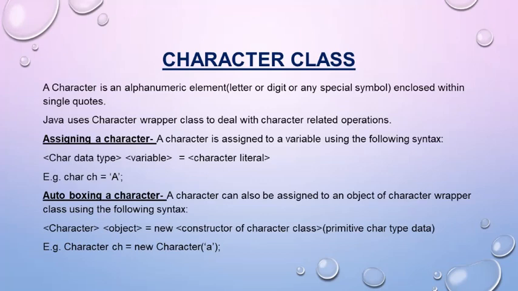Autoboxing a character can also be done. A character can also be assigned to an object of Character wrapper class like this. First the wrapper class name Character is given, then the ch variable equals to new Character, and in single quotes we give the character literal. So here ch is the wrapper class object and new is the keyword, and Character on the right hand side is the constructor of Character class, and we are passing a character literal as parameter here.